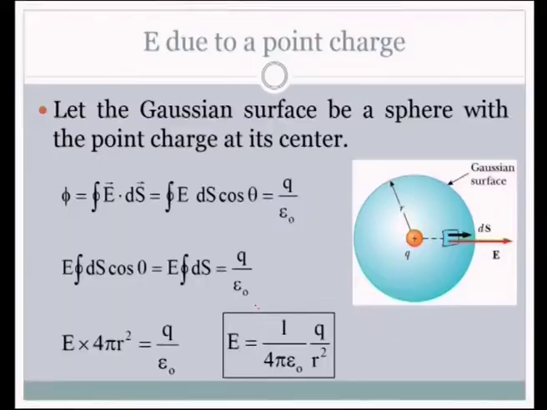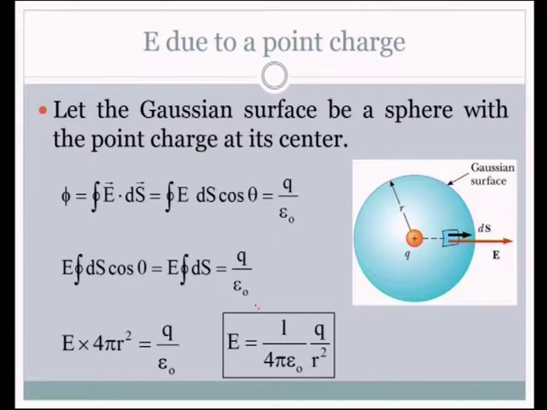Now, I think it is time for us to move on to know some of the applications of Gauss law. So, let us take up the first case. It is the electric field due to a point charge. How do we use Gauss law for finding the electric field due to a point charge? We already know the expression for electric field due to a point charge. Using Gauss law, are we getting the same expression for electric field? So, let us make an attempt. Have a look at this. I would like to explain the diagram first and then move ahead with the expressions. Look at the diagram. This is the positive charge.